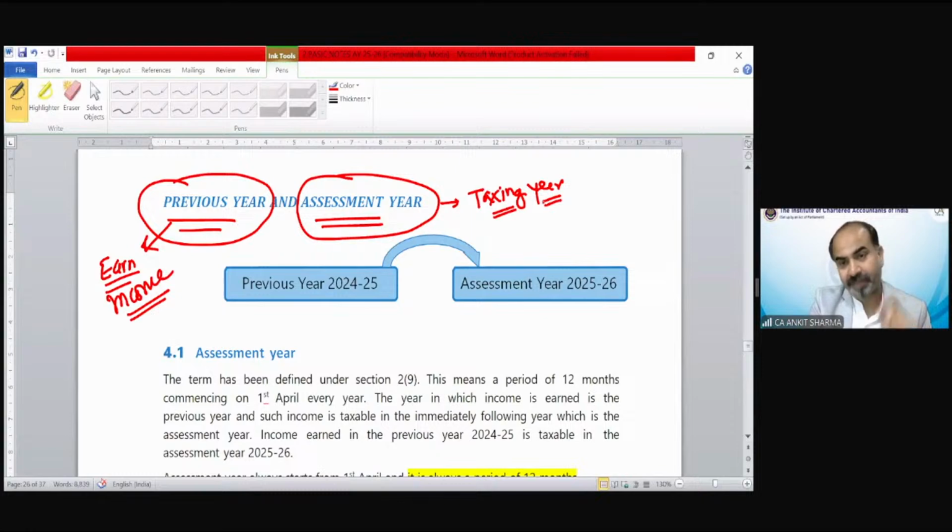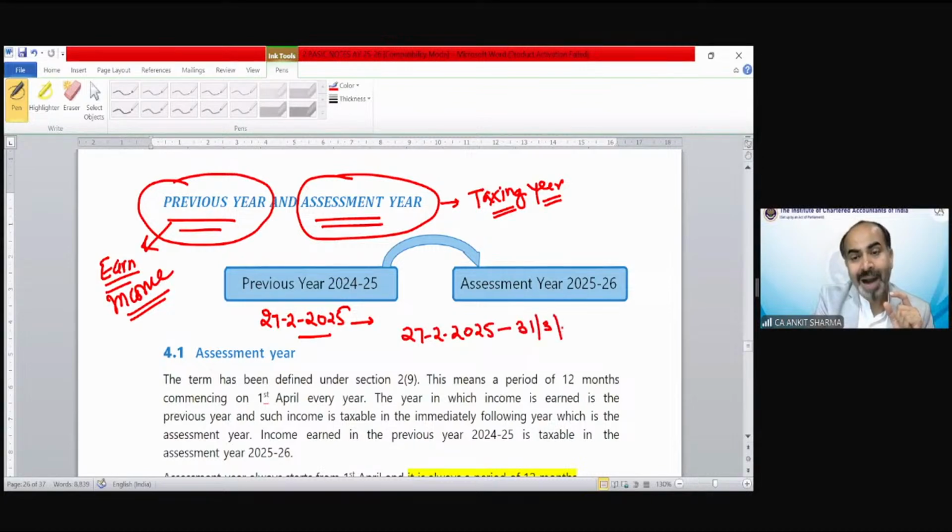An important clarification, in case of a new business or new source of income. Suppose someone started a business from today. Today is 27th February. Suppose Mr. A started a new business, he opened a new shop from today. So for this year, his previous year would be from 27th February 2025 till 31st March 2025 only.